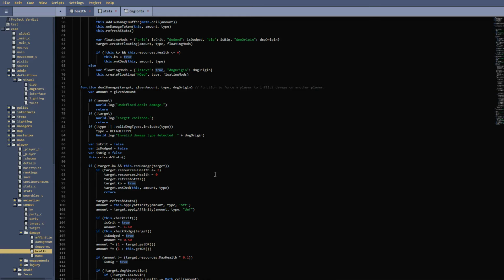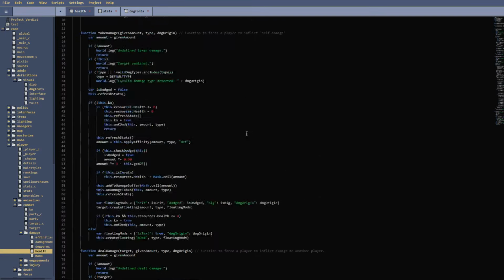I had some helper functions built in here so that I can condense it all down, but that makes it a little bit harder to explain because then I have to go into each one of those files, each one of those functions, and explain that function individually when you can't see the other code. So I felt like it would be a little bit better just to have all of it in front of us all at once. So like I said, and like you can read here, this is a function to force a player to inflict damage on another player.